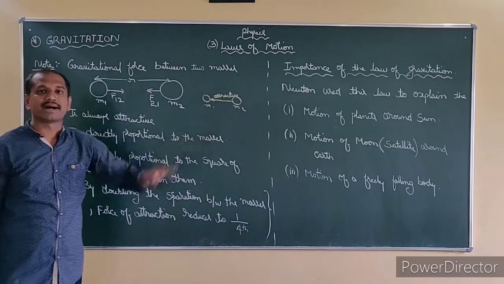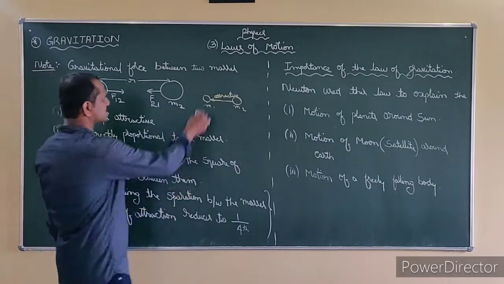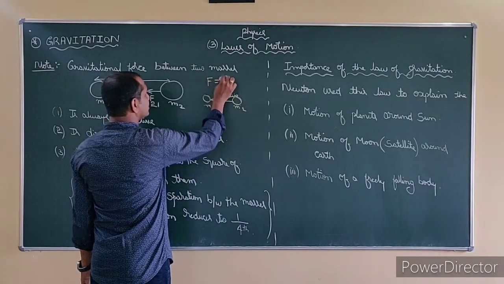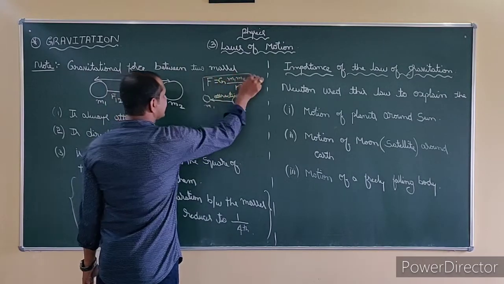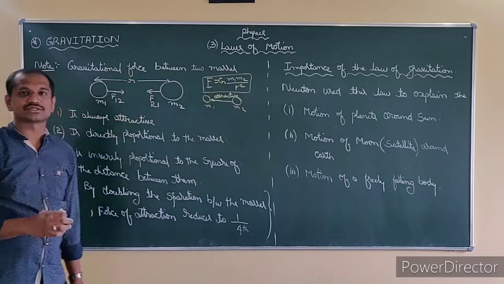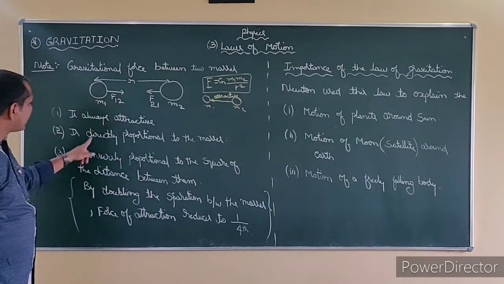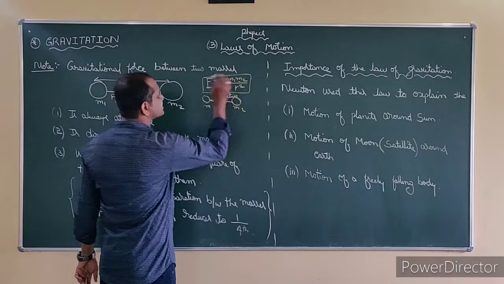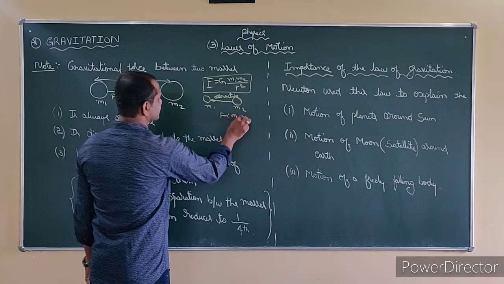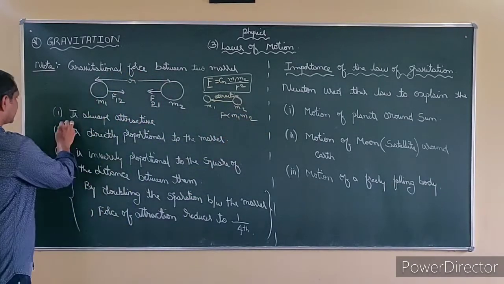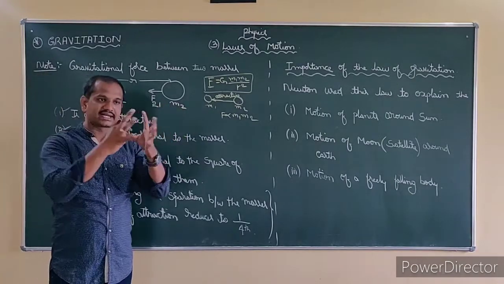It is directly proportional to the masses. See, already we have derived this expression. Force is equal to G M1 M2 by R square. In this expression, what is F? F is force. What force? Here it is gravitational force. So gravitational force is directly proportional to the masses. This is our second point. I hope you understood both. Remember always, gravitational force between the masses is always attractive.